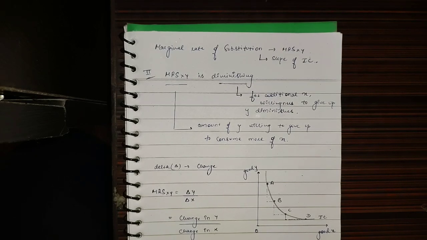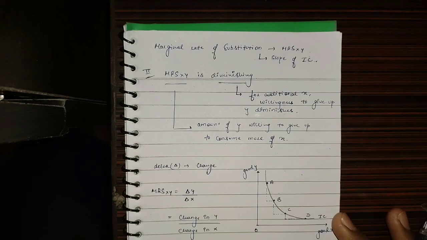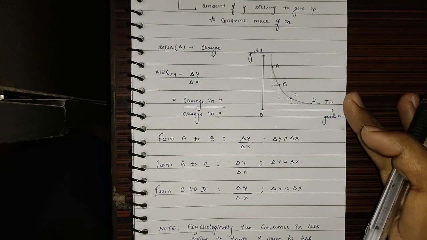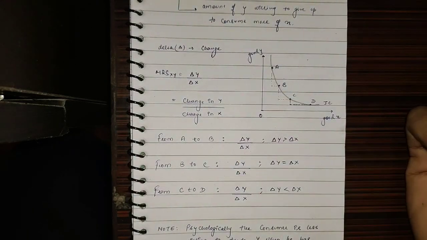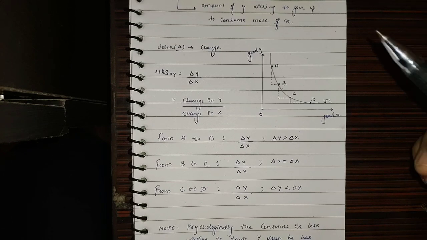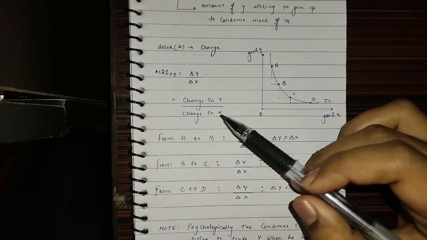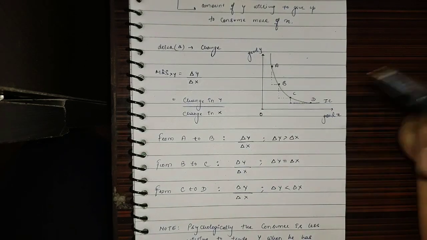And it is diminishing because for each additional unit of X that the consumer wants to consume, his willingness to give up Y would diminish. Now, to explain this concept in detail with the help of an indifference curve, I would first like to tell you that delta here means the change, and delta is represented by this. MRS, meaning marginal rate of substitution, is actually change in Y divided by change in X, meaning change in quantities of Y divided by change in quantities of X.